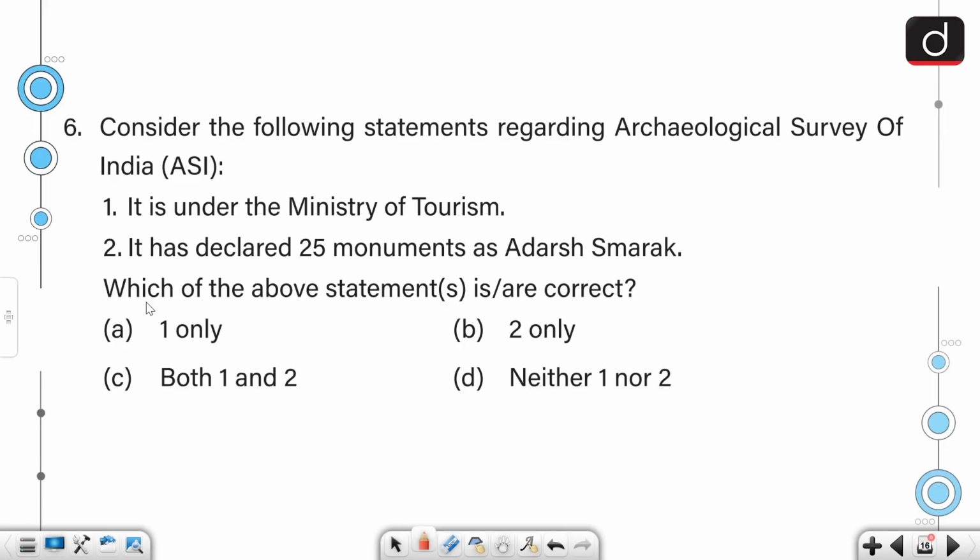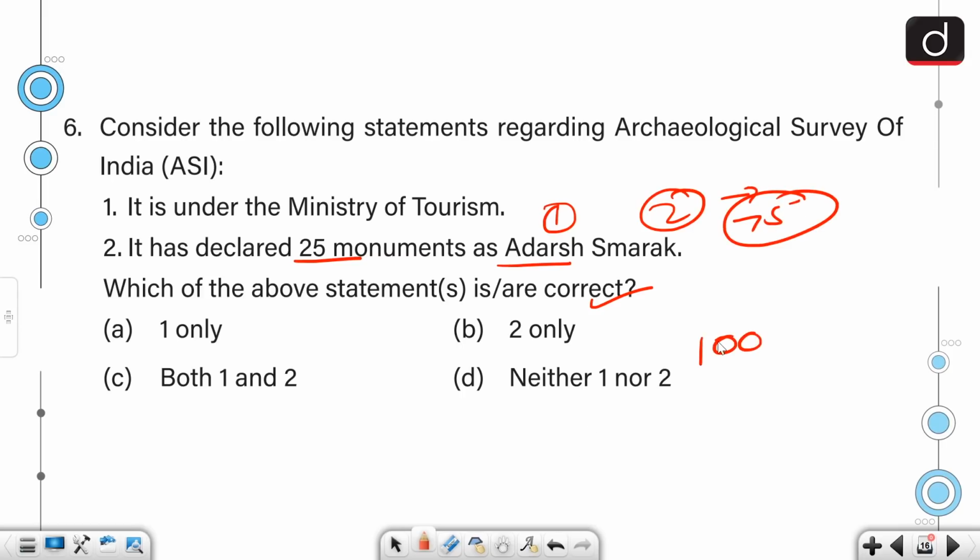It is under the Ministry of Tourism, and it has declared 25 monuments as Adarsh Smarak. So we have to select the correct statement. If we talk about the second statement, it had declared 25 monuments as Adarsh Smarak in the first phase, and in the second phase, 75 more monuments have been added, taking the number to 100. So the second statement is incorrect, and the first statement is also incorrect because this comes under the Ministry of Culture. So neither one nor two. Option D would be the correct answer.